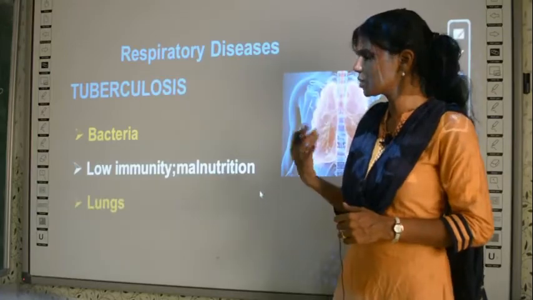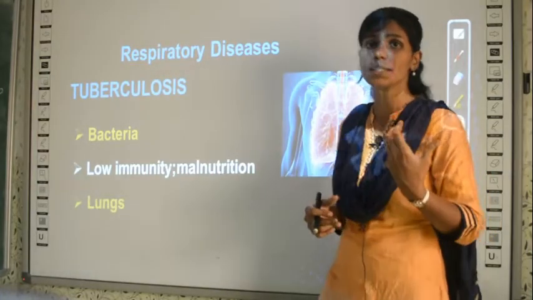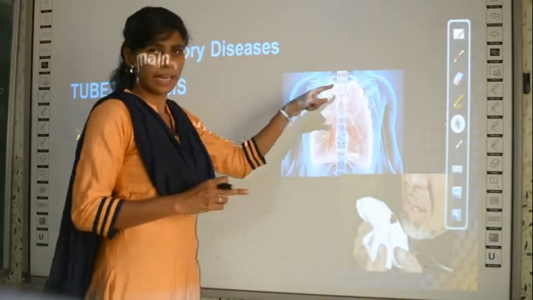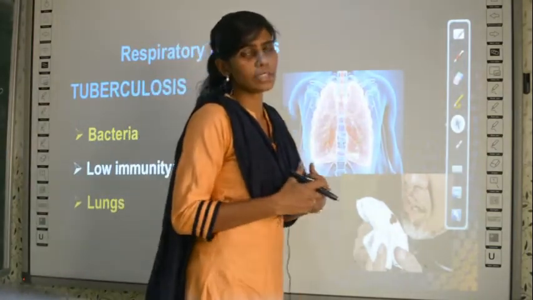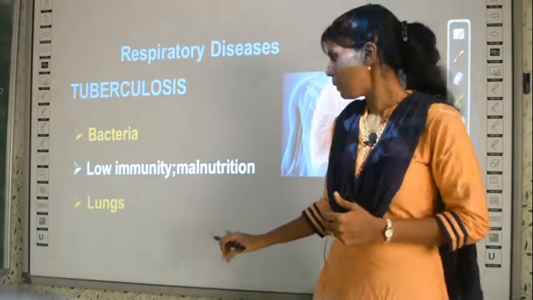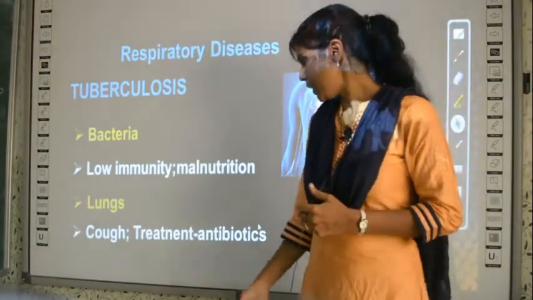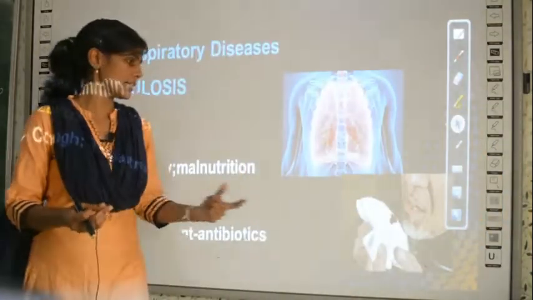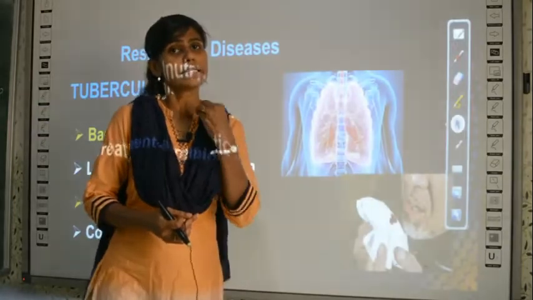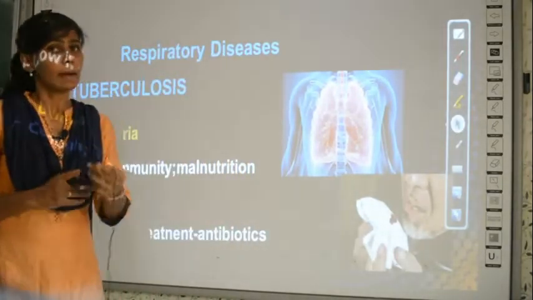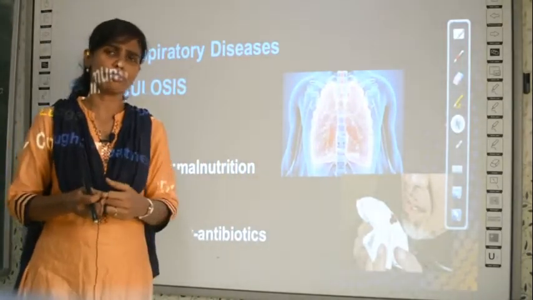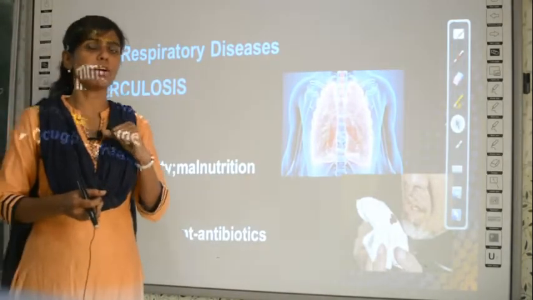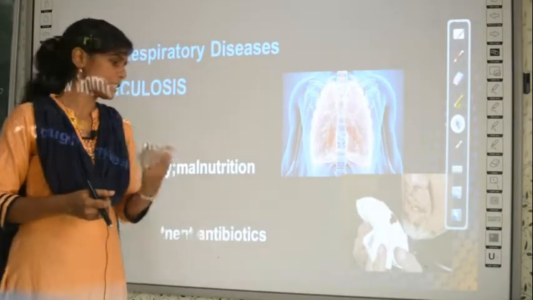Clear? So what will happen? Which part of the body is affected? Lungs are affected. Where are your lungs? This pink color region is the lungs, right? So the lungs are affected in the case of TB. And what will be the symptom? The person will be coughing, and along with blood. See, when a person coughs, he will get blood along with the cough. That is the main symptom for TB. In a usual cough, we don't get blood, right?